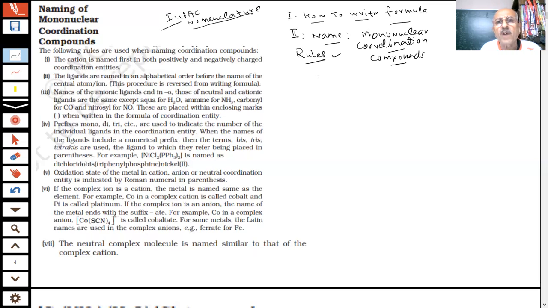First thing, I hope you understand. In every coordination entity, students, there are two things. What are the two things? One is the cationic part and the other is the anionic part. Which will be written first? Cation. I have shown you, but the names which we gave you, potassium, when I gave the name, it was clear what we are saying.